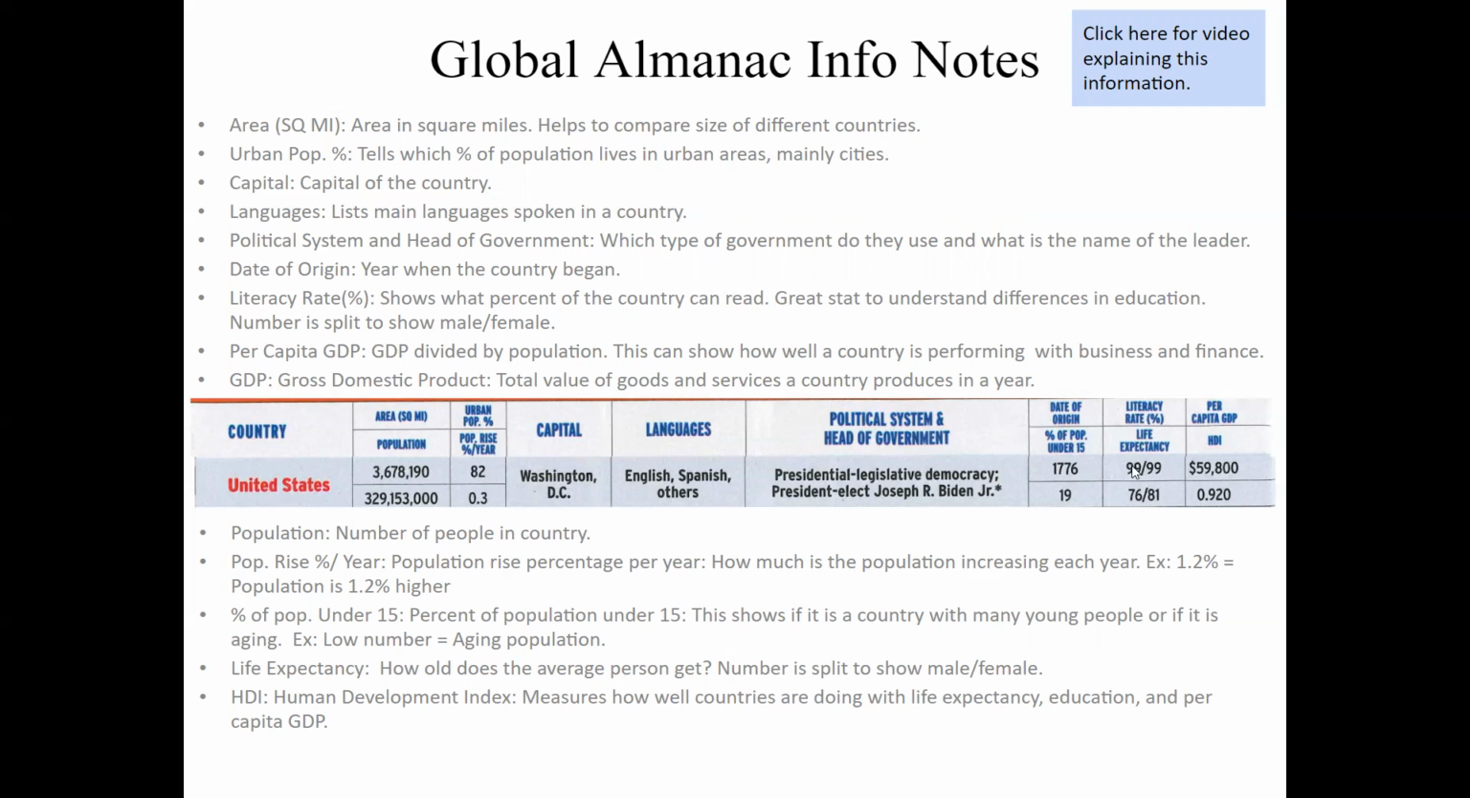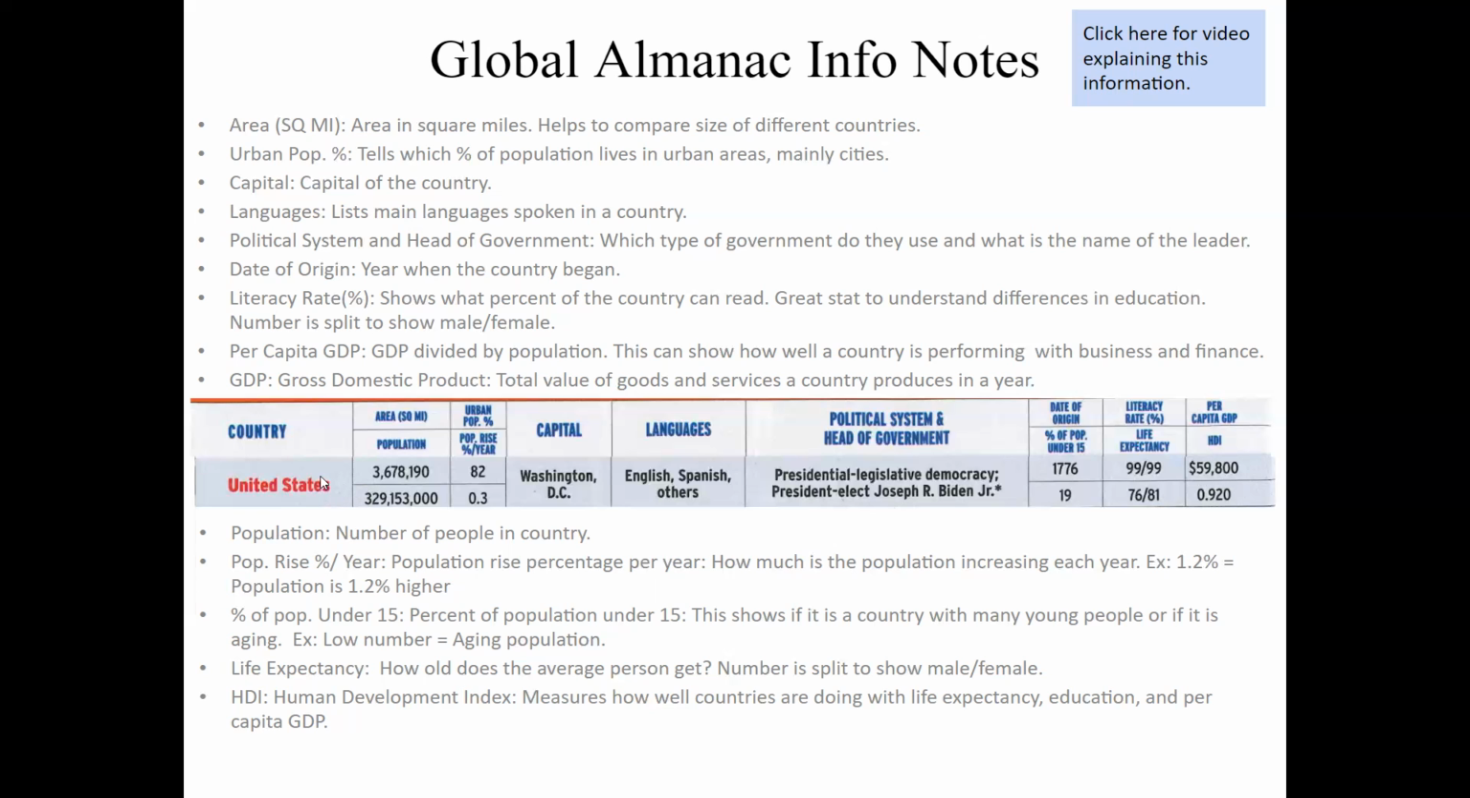Literacy rate. Okay, there's two numbers here. It's split between male and female. All right, so 99, 99. So that means that 99% of people of reading age can read, which is great. We're doing really well. Per capita GDP is the value of all the goods and services in a year divided by the number of people. So what this means is that each person in the United States makes about $59,800 worth of goods and resources on average. And so the higher that number, the more productive your country. It doesn't mean that's your salary.